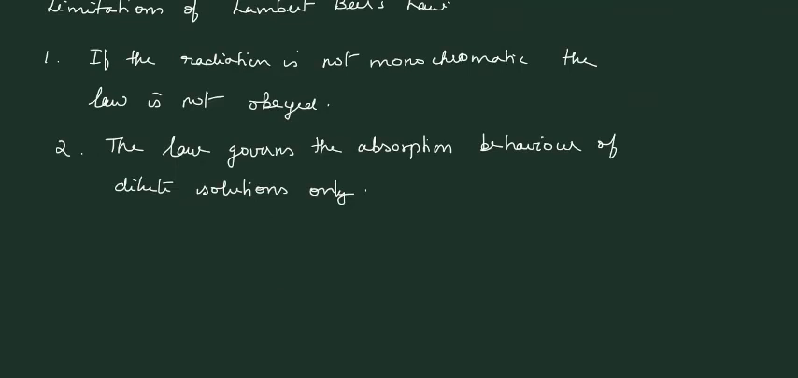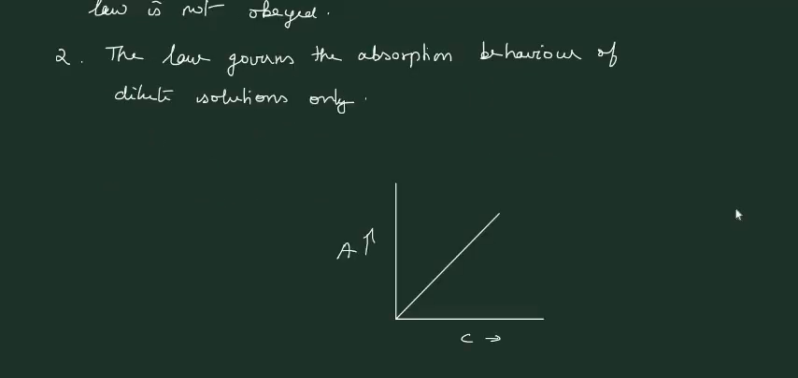At higher concentrations, the interionic attraction may alter the ability of the solute to absorb a given wavelength of incident radiation. And the relation between the absorbance and concentration will no longer be linear at higher concentration. That is, at higher concentration, if this is a straight line, it will deviate from linearity.